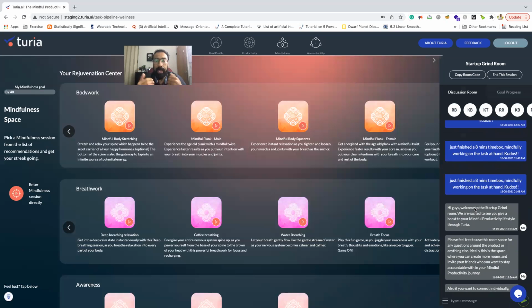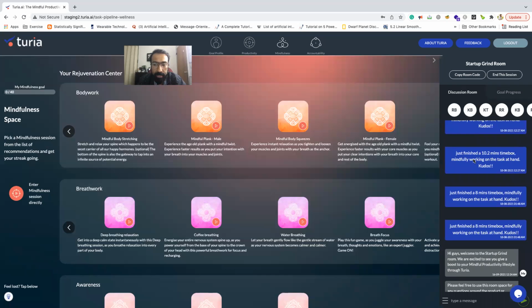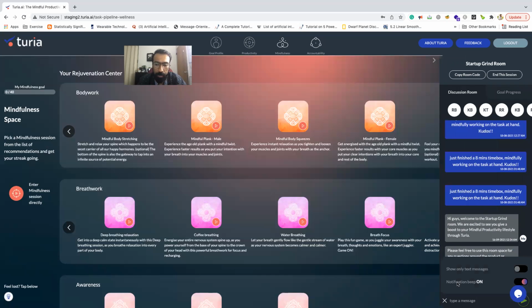Now if I am online right now and working on a task, I can choose to let people know that, let's say, I finished a 10 minute time box right now, and I can always hide this with this option by saying that I just want to look at text messages, right? So that's pretty much it for the Turia product. It probably ended up being a little longer audio video.